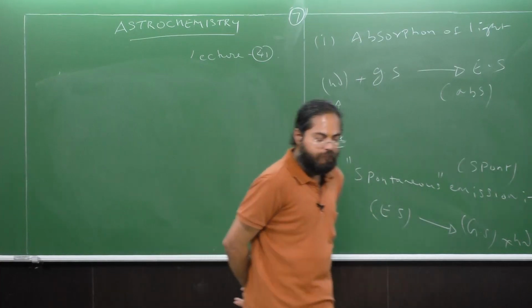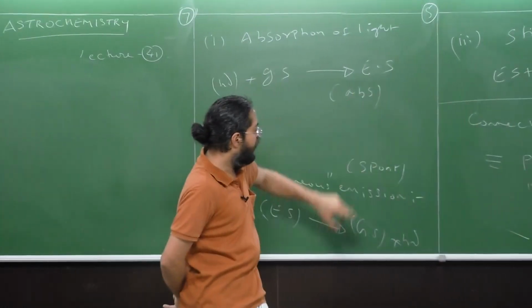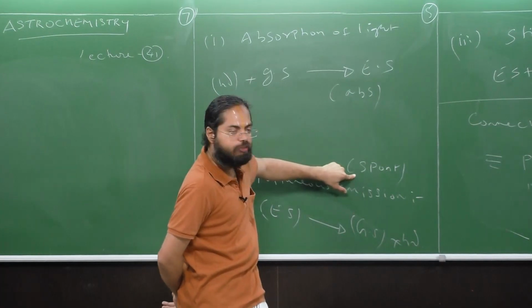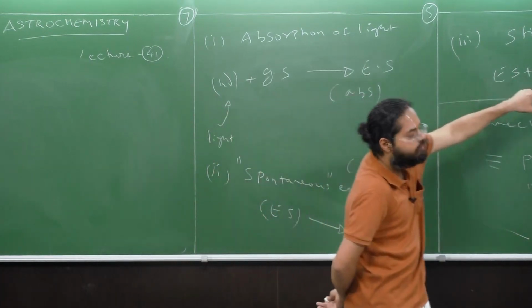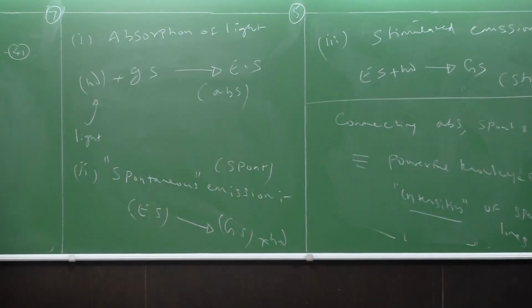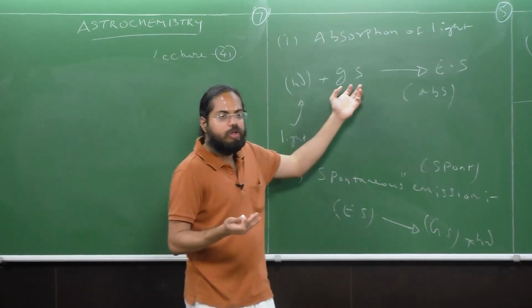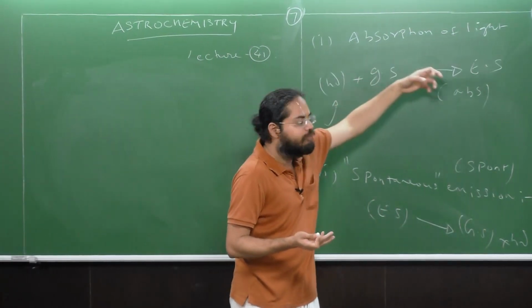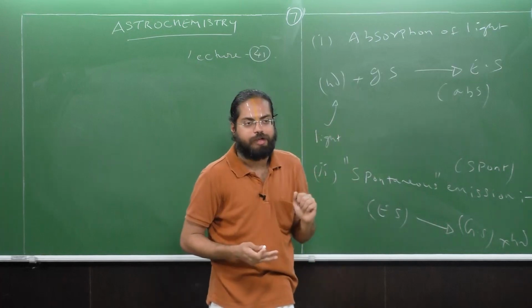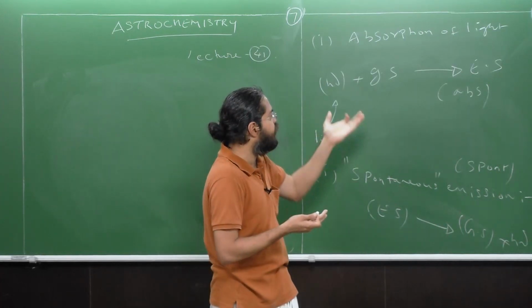Now, first things first. I've already told you that ABS is absorption, SPONT is spontaneous and STIM is stimulated. Now note one more thing. When I say that an atom or molecule goes from its ground state to excited state, what happens to the atom? Is it typically the nuclei that go to the ground or excited state?